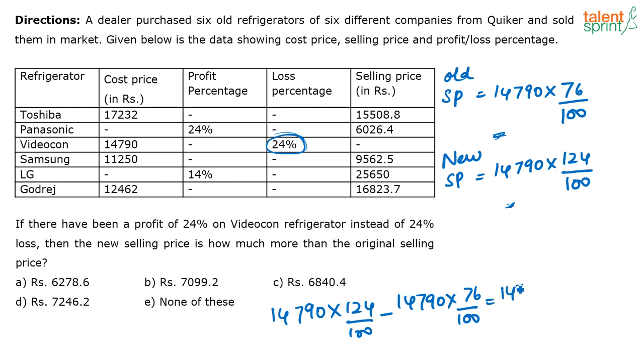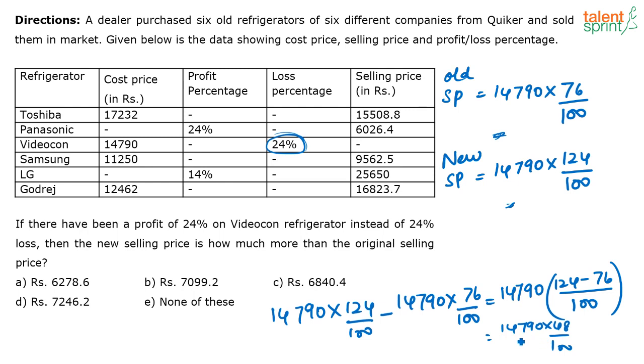So how do you do it? It is nothing but 14790 into 124 minus 76 by 100. If you do it this way, it will save a lot of your time, right? You will not waste time in calculation. So this will be 14790 into 48 by 100. Correct? Solve it and get the answer. See, 48% is just 2% less than 50.